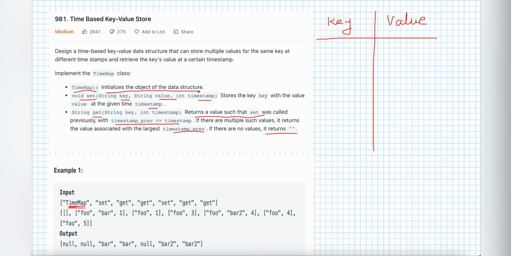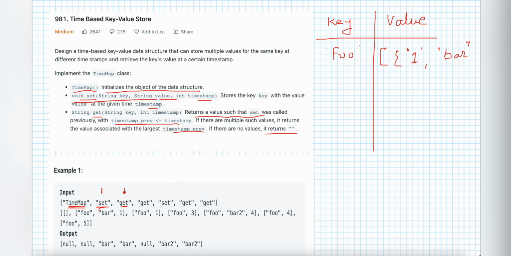So from the first index we need to call the set method. The set method will be passed three properties, as mentioned: the key, the value, and the timestamp. So the key would be foo, and the timestamp they have given. We'll create a hash map, where the key would be the timestamp from the input, and the value would be bar.